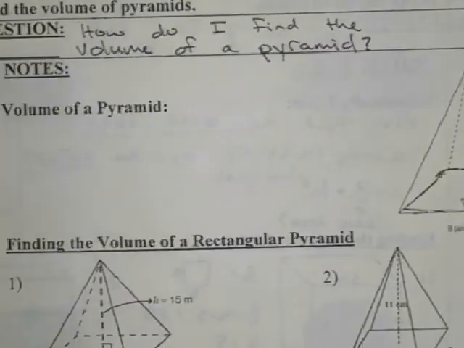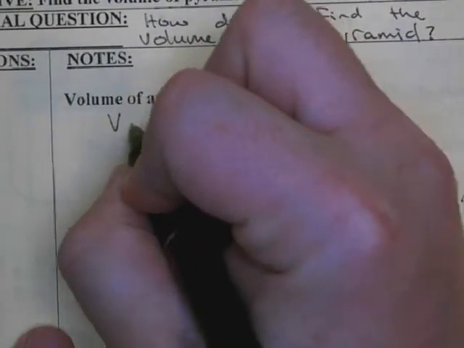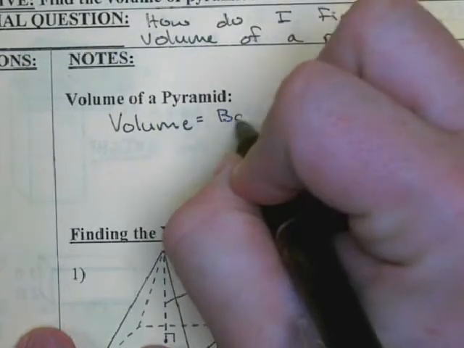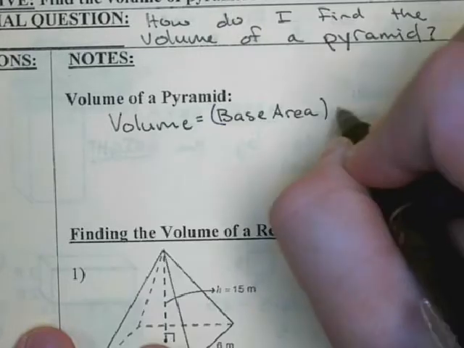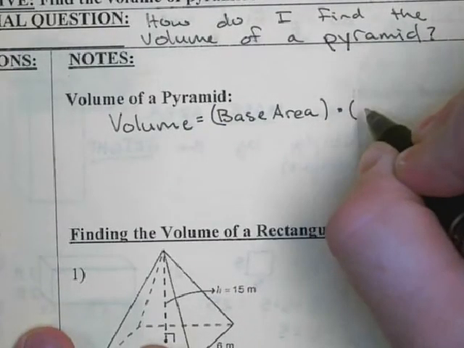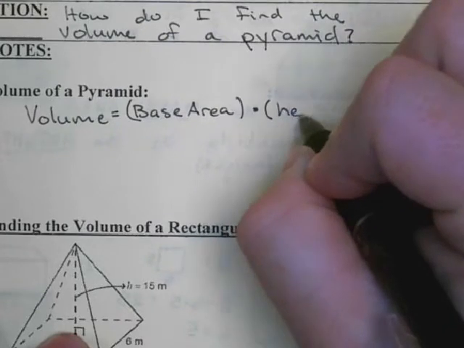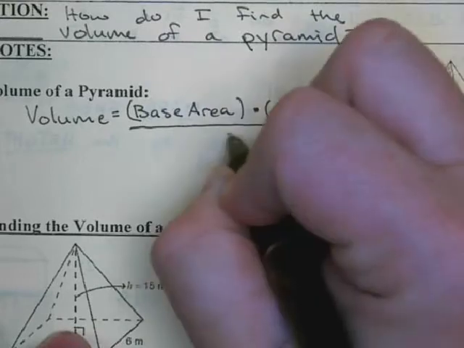Now the formula is pretty straightforward. We have volume is equal to base area times height, and we'll divide all this by 3.